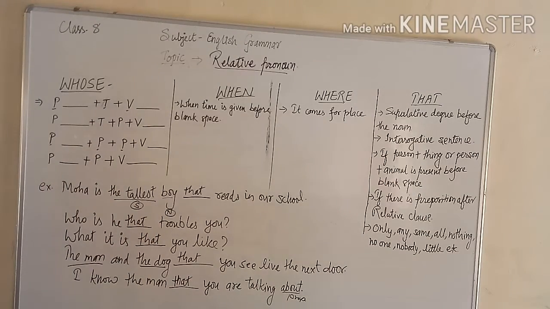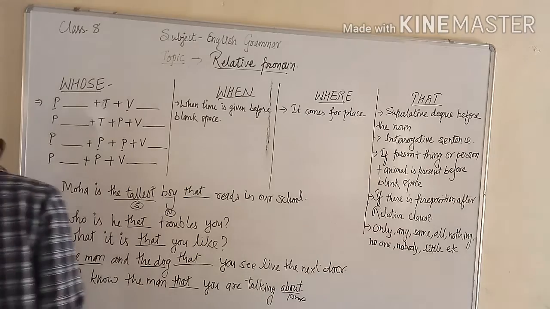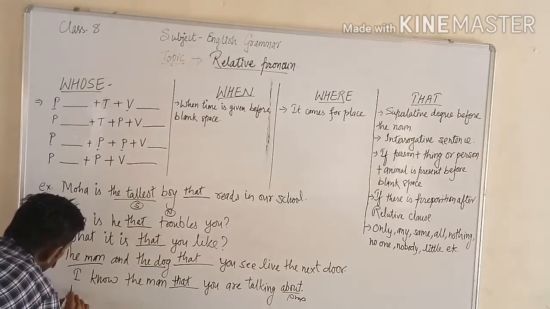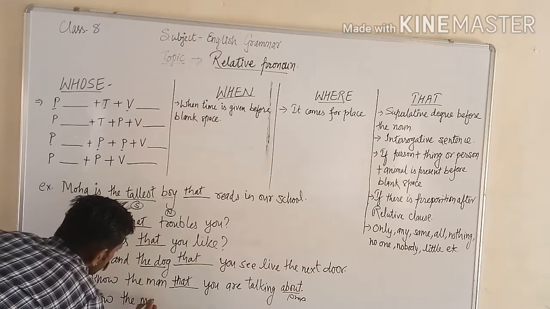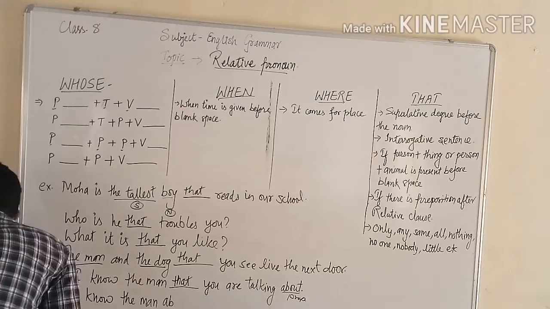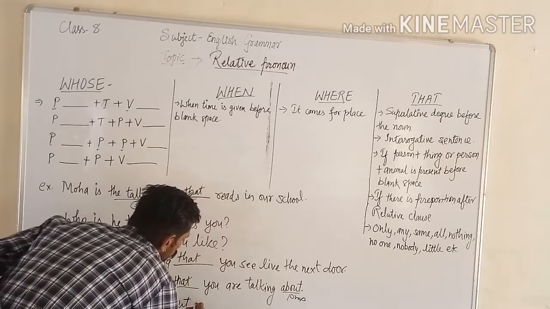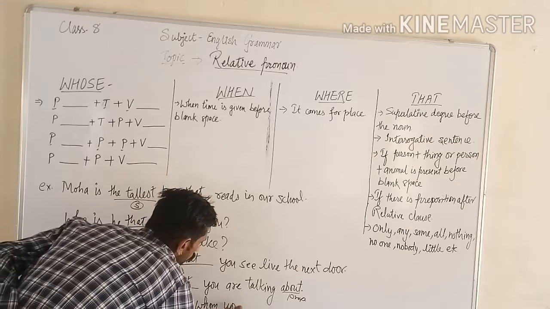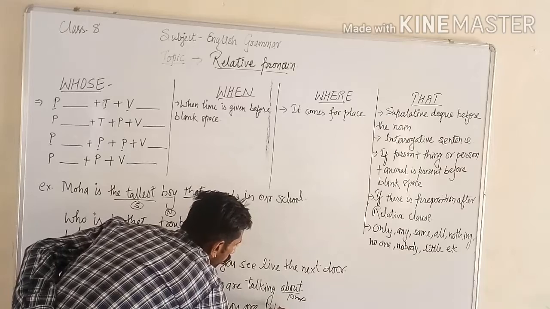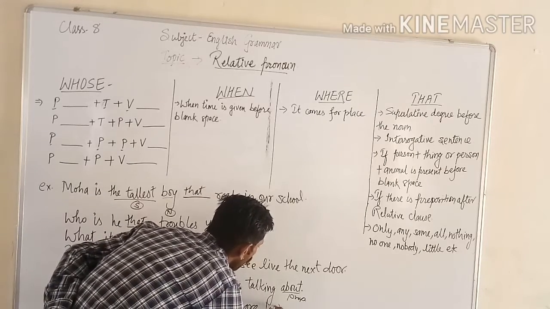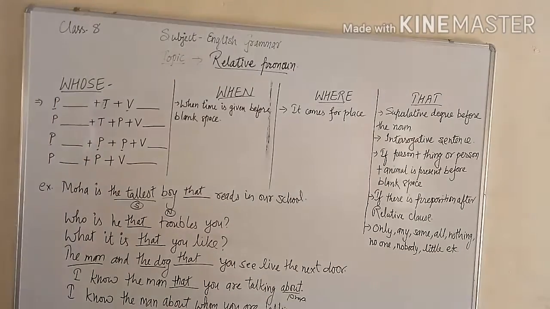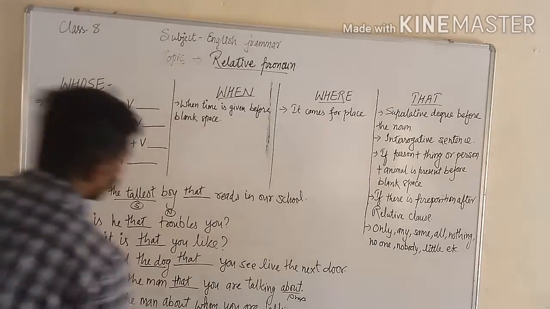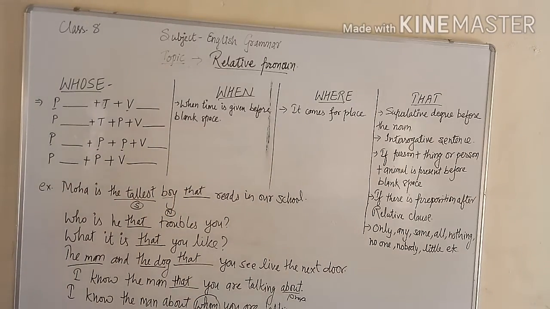That. I know the man that you are talking about. But if the sentence is like this, I know the man about whom you are talking, and the preposition is present before the relative clause, then what will come here? Whom, not that.